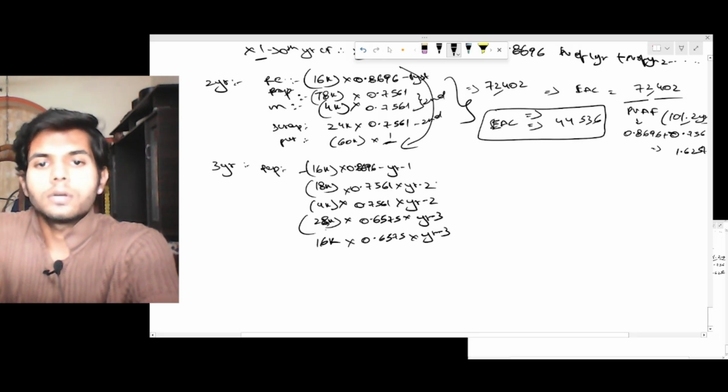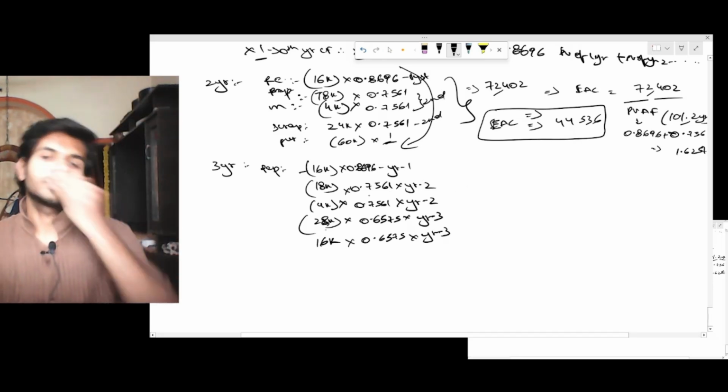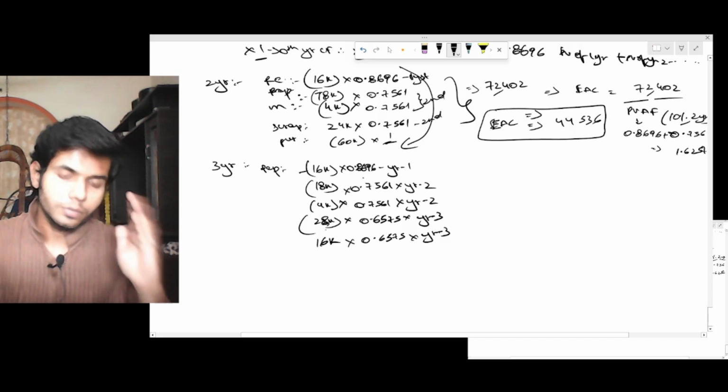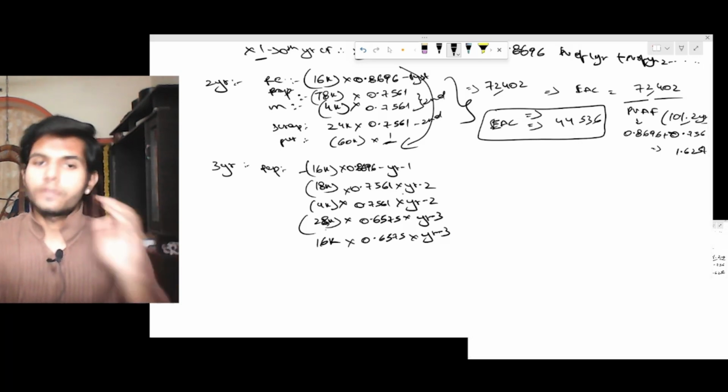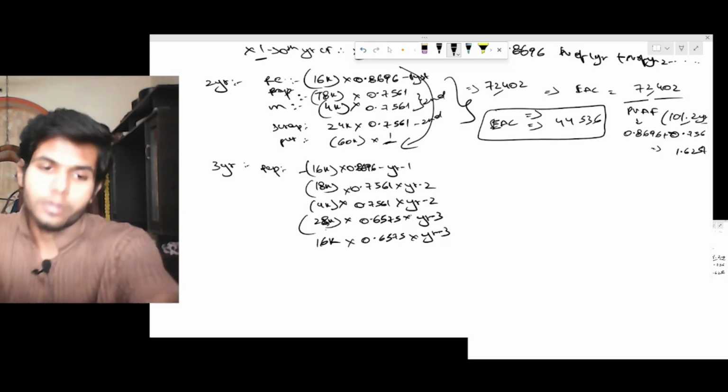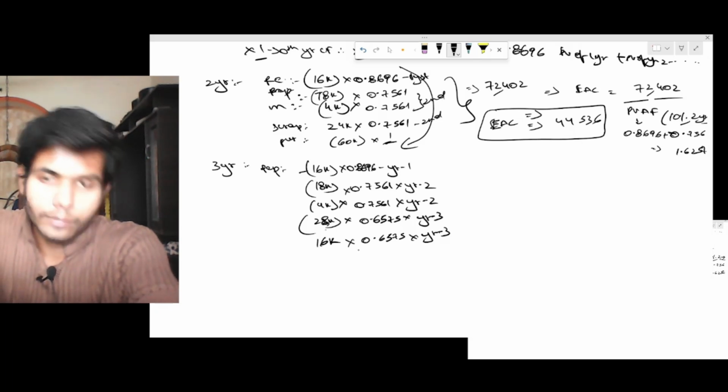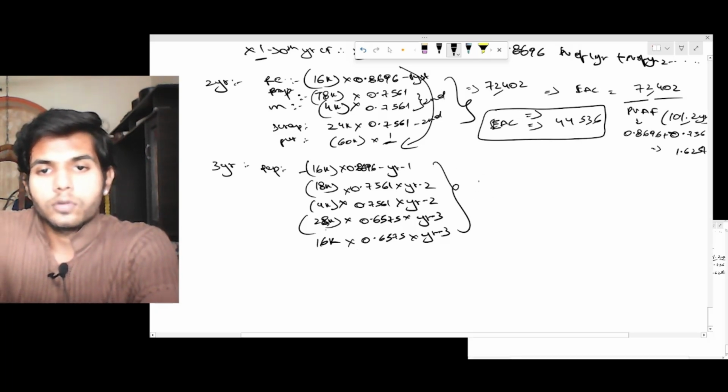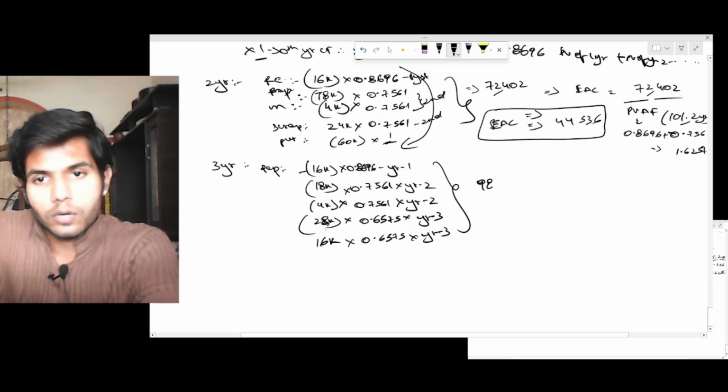We have taken repairs and maintenance of year 1 into PV of first year, and then for year 2 and year 3 we did the same way, and lastly we took scrap of year 3. Now total of all this would be somewhere around 98,438.